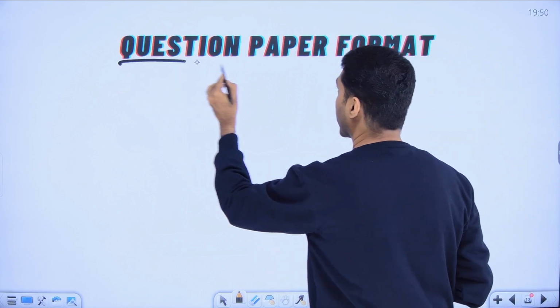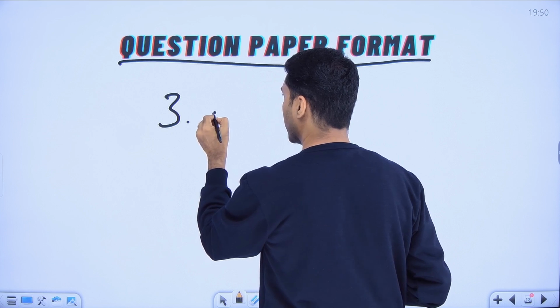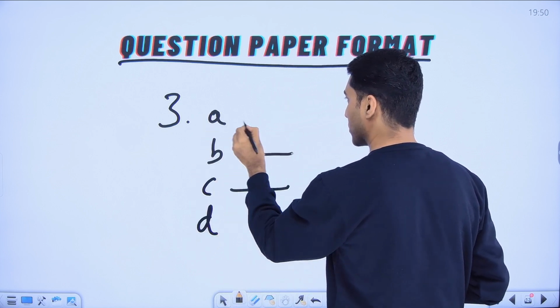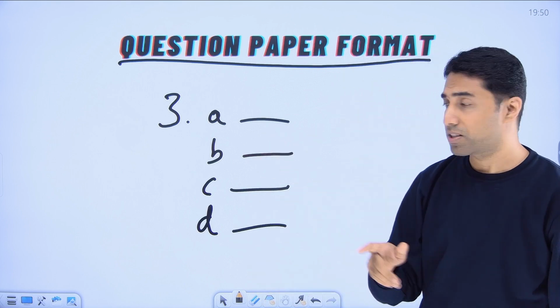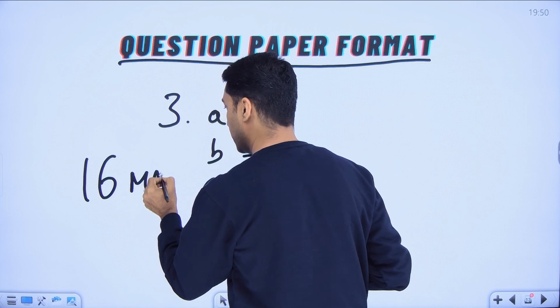Take the question paper format of CS Executive, or any professional exam. For example, let us say there is question number 3. Question number 3 usually will have 4 sub-questions, and this question will be, for example, for 16 marks.